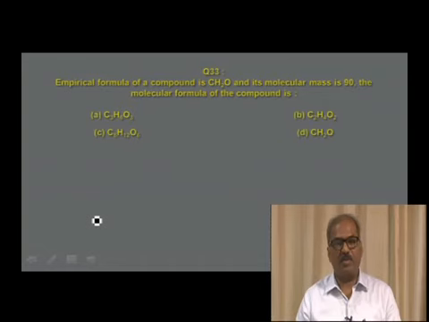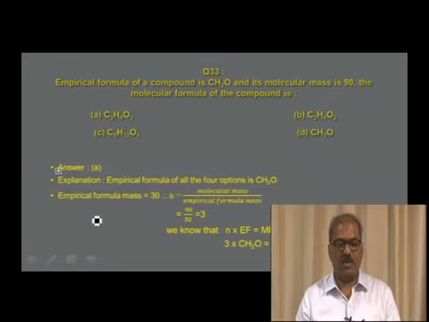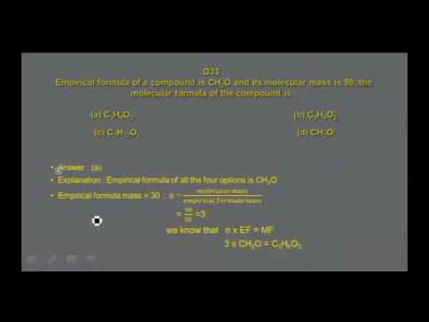The value of N is unknown. So how to calculate the value of N? N is equal to molecular mass, that is given there, molecular mass divided by empirical formula mass, and you find this calculation is done as shown in the answer. The answer for the given question is in option A. How to get that? To calculate the value of N, molecular mass, as I told you, the ratio of molecular mass divided by empirical formula mass. Molecular mass of the compound is 90 divided by 30, that is equal to 3.